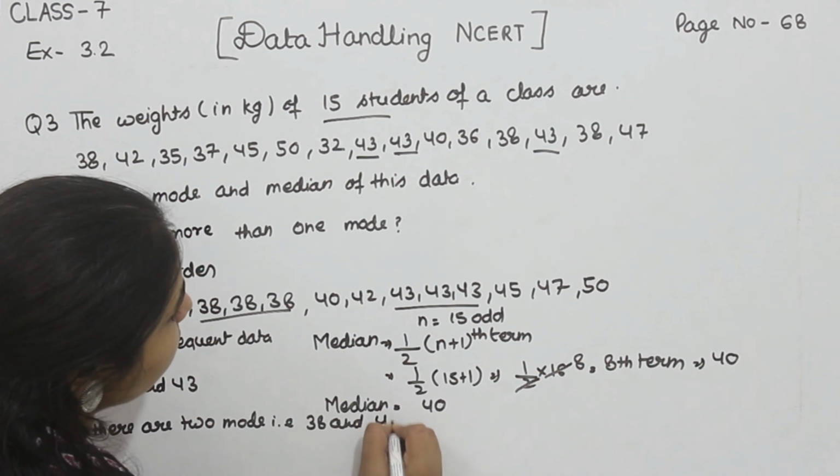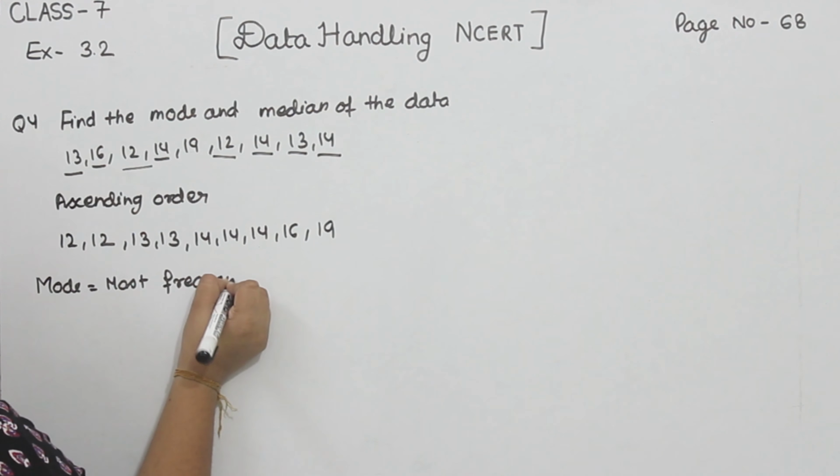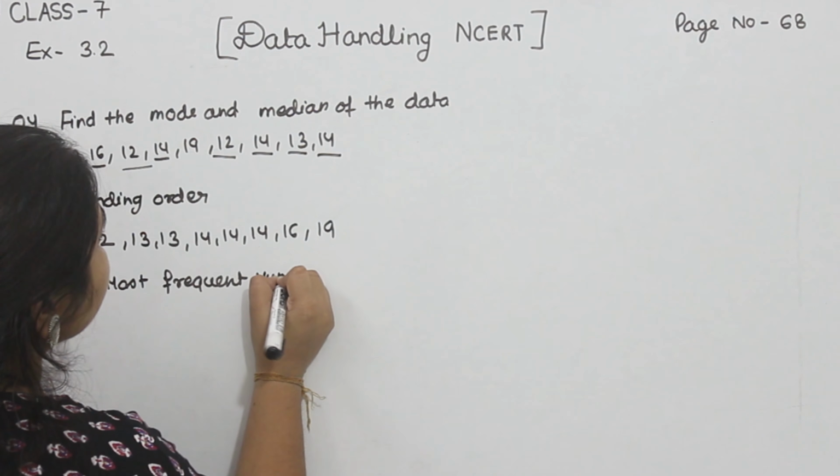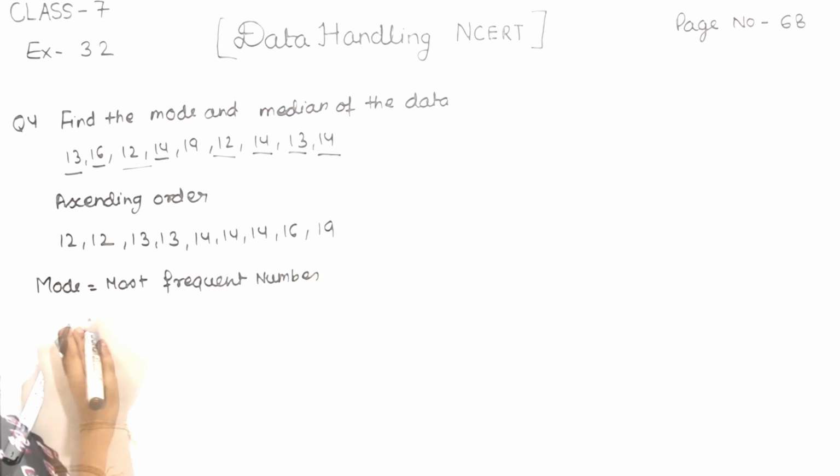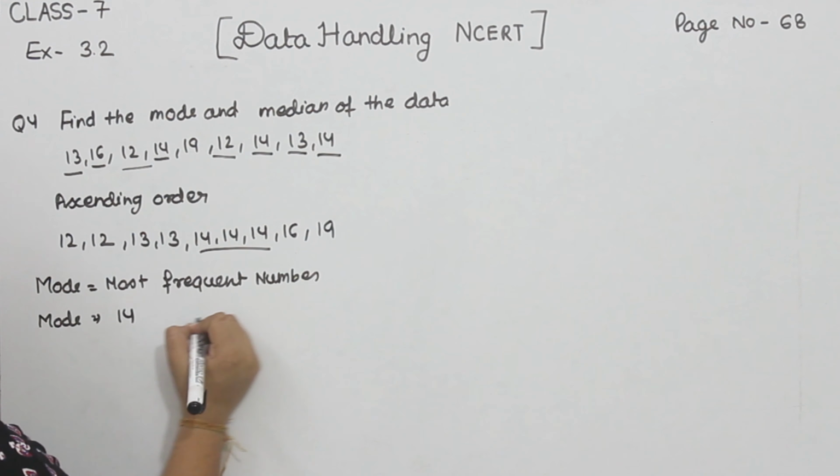Now we'll have to find the mode. Mode is the most frequent number. So the most frequent number is 14, 3 times. So we'll write mode is equal to 14. Now we'll have to find out the median.